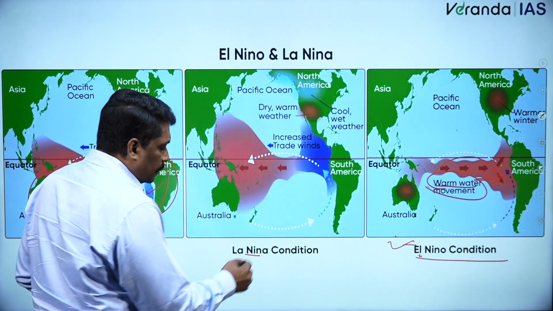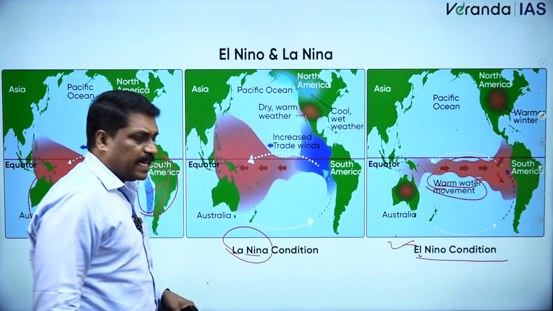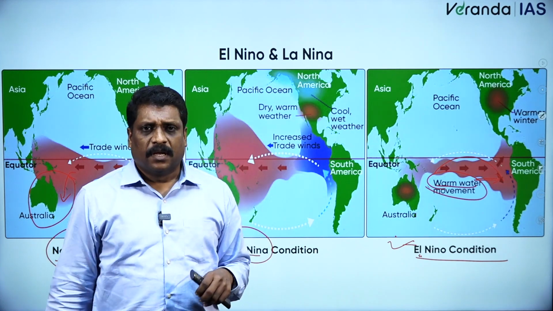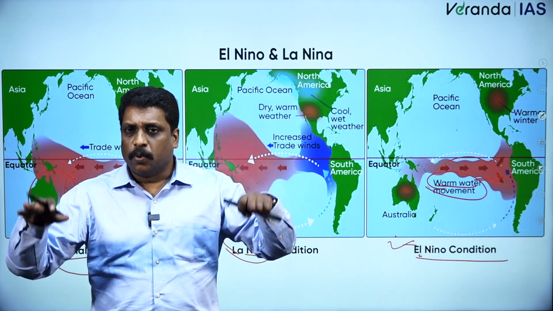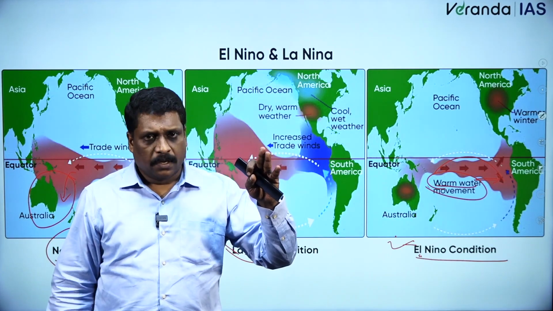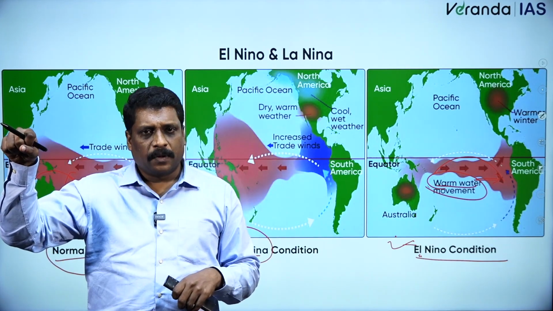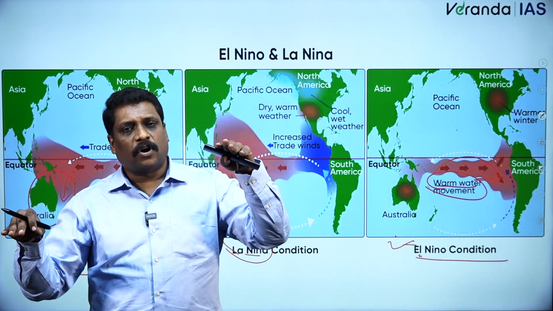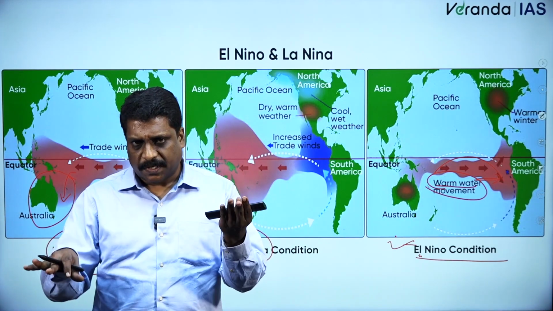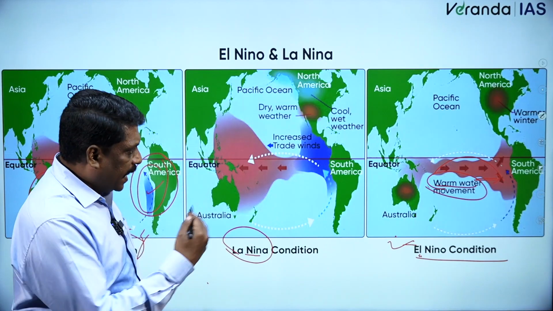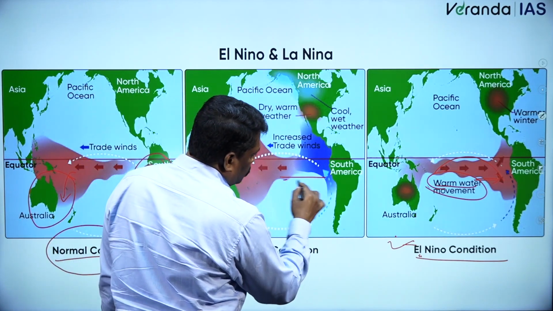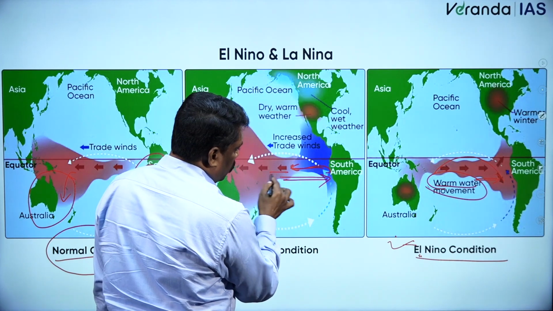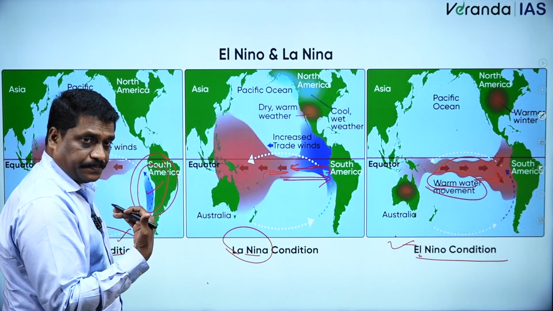Then what is this La Nina? My dear friends, as I said, ENSO itself stands for El Nino and Southern Oscillation, right? It means this warm and cold water will be going through oscillation. On one side, the Australian coast will be warmer; some part of the time, the Peruvian waters will become warmer. Now what happens? After the warm waters reach the Peruvian coast, this warm water will again start moving towards the Australian coast. It will start oscillating.